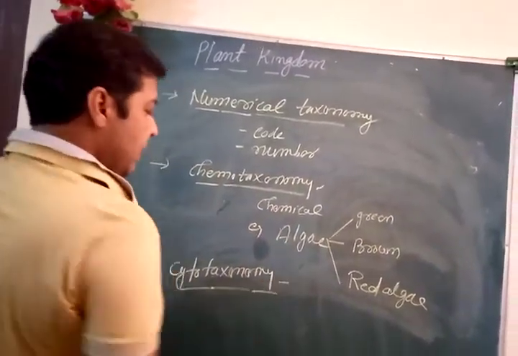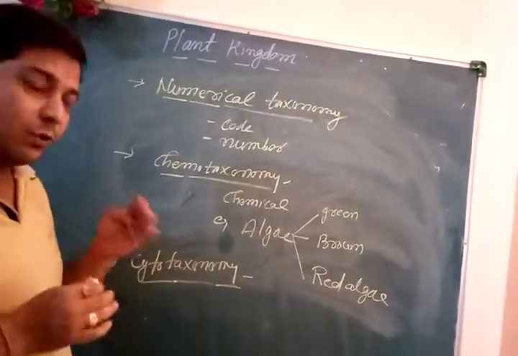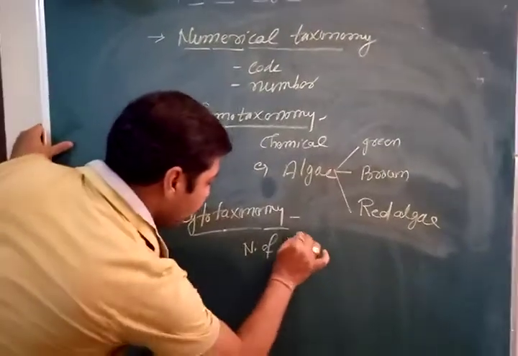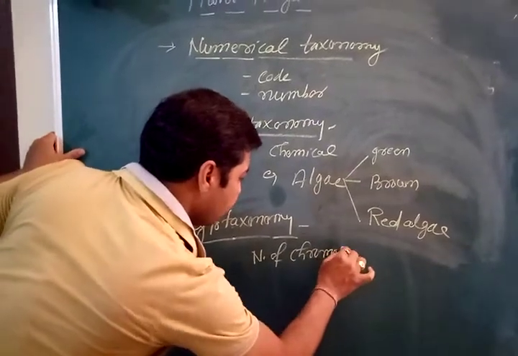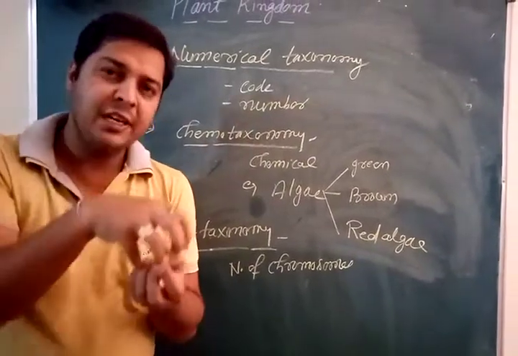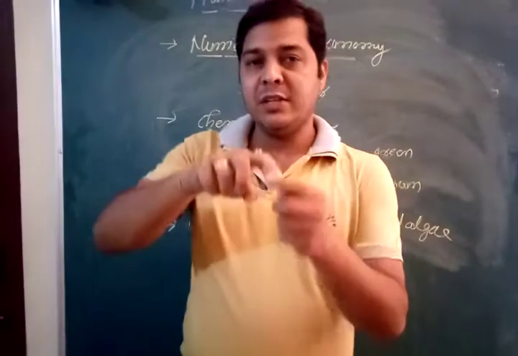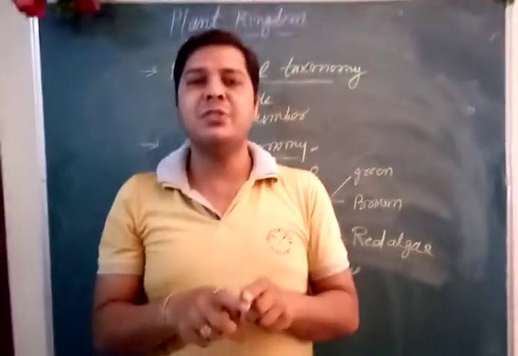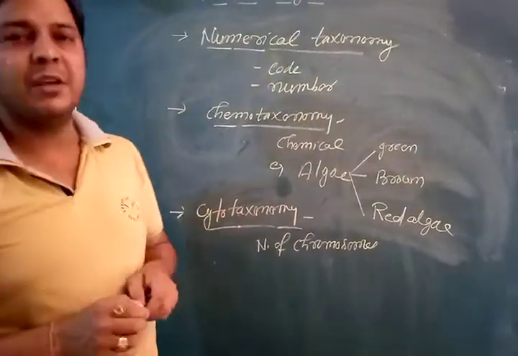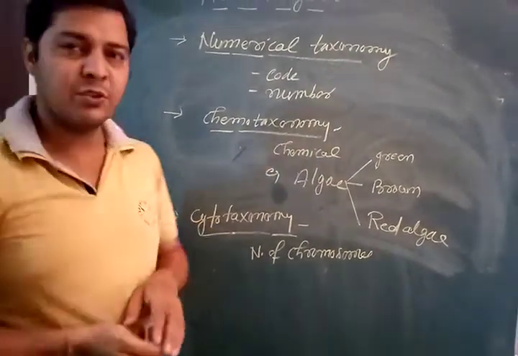See, it's related to the cell structure. Cytotaxonomy. Cytotaxonomy states about the number of chromosomes. What is the number of chromosomes present in the cell? What is the structure of the chromosomes present in the cell? And what is the entire physiology and functions of that chromosome in that cell called? Cytotaxonomy. So children, we see numerical taxonomy, chemotaxonomy and cytotaxonomy.